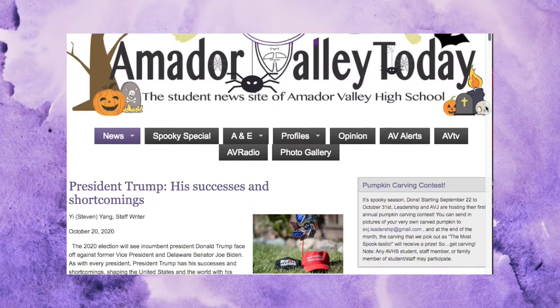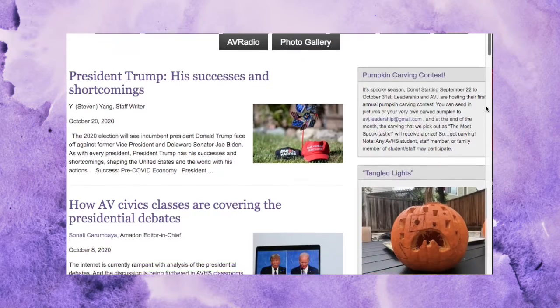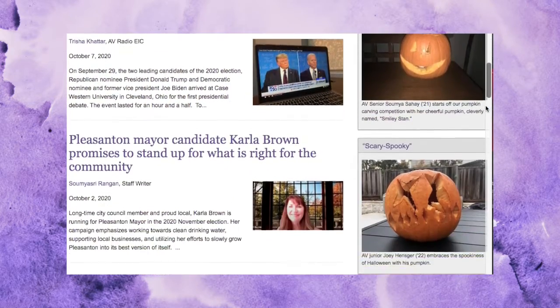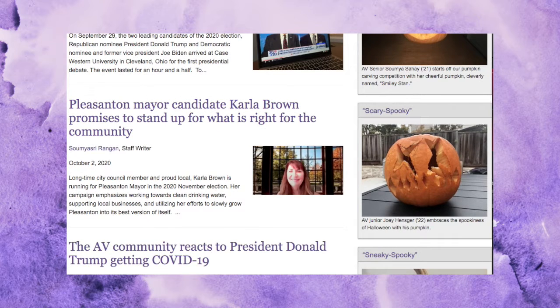I am a first-time voter, so the main way that I get my information for local candidates, I like to research based on their first-person point of view, and the best way that I was able to do that is through their own personal campaign websites. And another cool source, not to self-promote at all, but our journalism website is also doing a really huge project right now where we're trying to personally one-on-one interview all of the candidates for Pleasanton mayor.